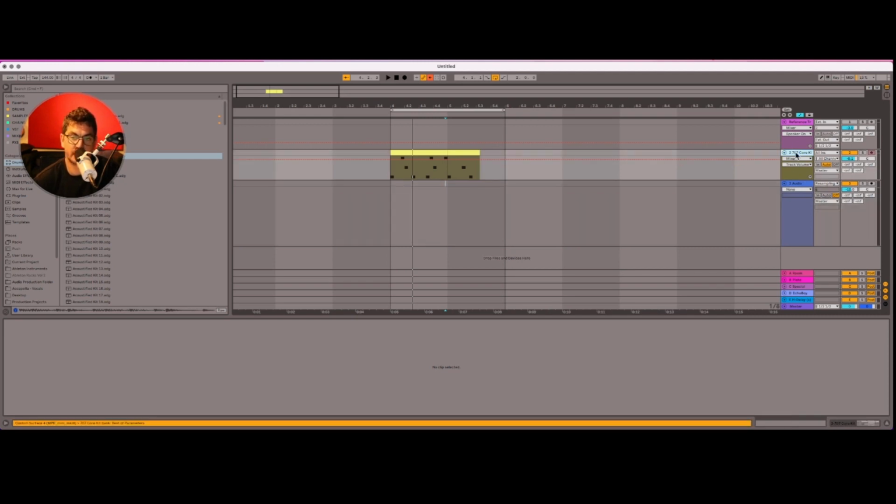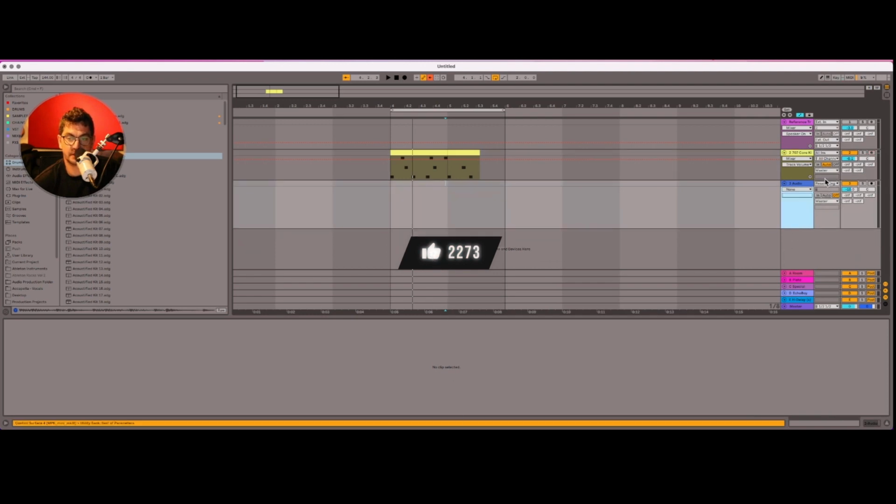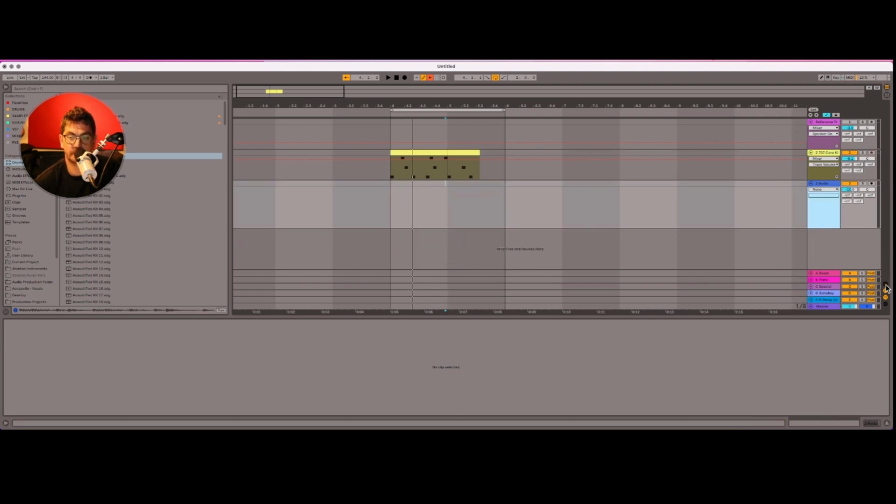You can do this with MIDI tracks, for example. You've got preferred outputs. You could do this with return tracks as well, but I'm a big fan of the resample feature here in the I/O section. Now, if you've forgotten, I/O is just here, so you can pop that out. Have a look at it.